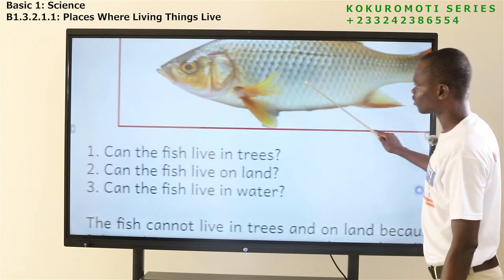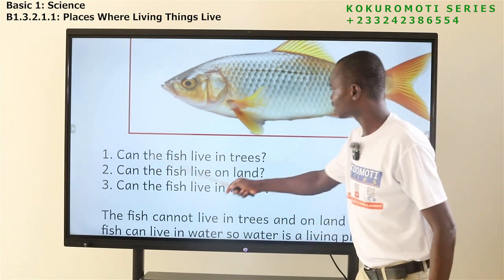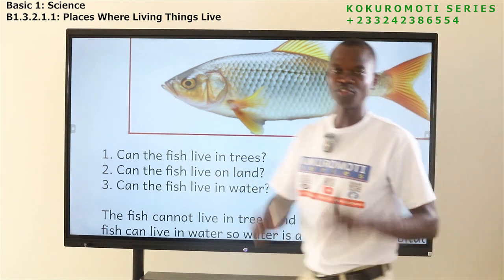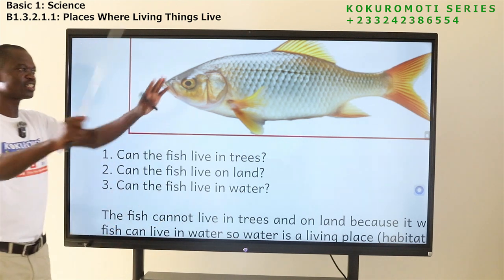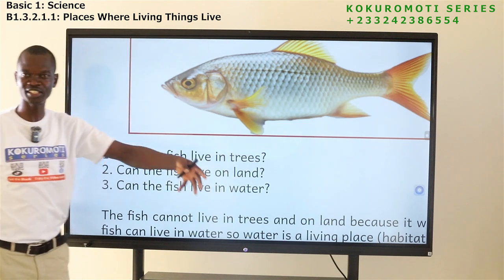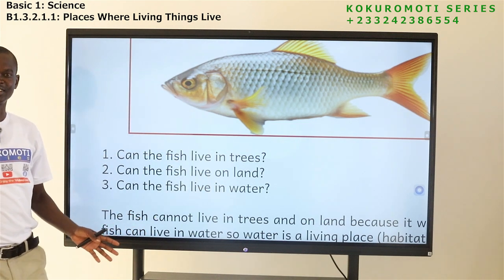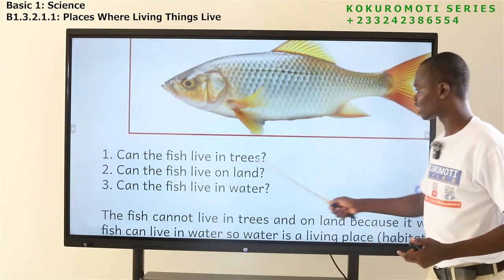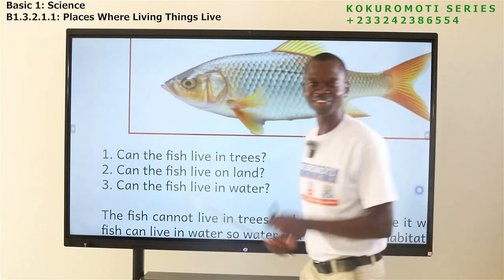So, what's the name? Very good. This animal is fish. Now the question is, can the fish live in trees? If you have trees around, can you see fish living in trees? The answer is no. Okay, so let's move on. Can fish live on land? Have you seen a fish walking on land before?